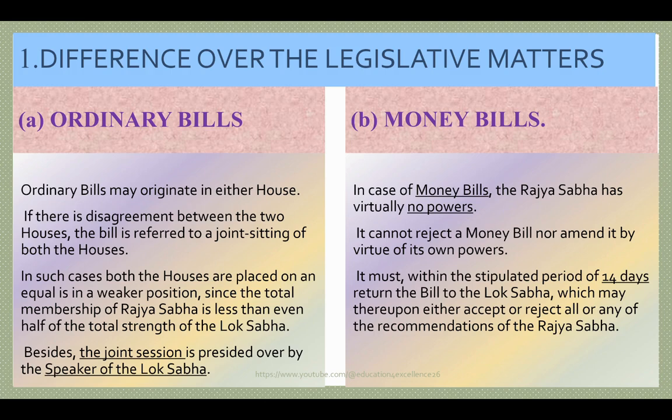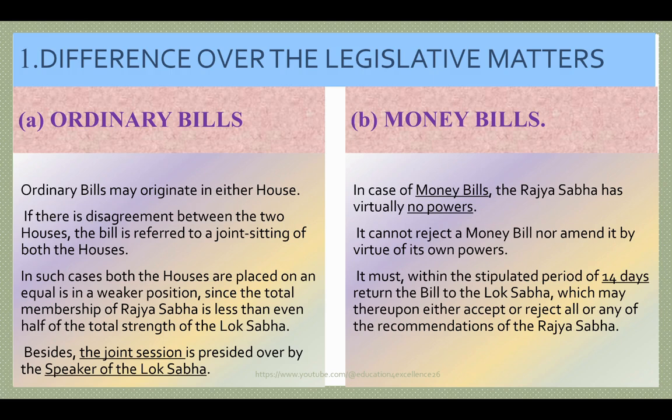If there is disagreement between the two houses, the bill is referred to a joint sitting of both the houses. In such cases, Rajya Sabha is in a weaker position since the total membership of Rajya Sabha is less than even half of the total strength of Lok Sabha. Besides, the joint session is presided over by the Speaker of the Lok Sabha.